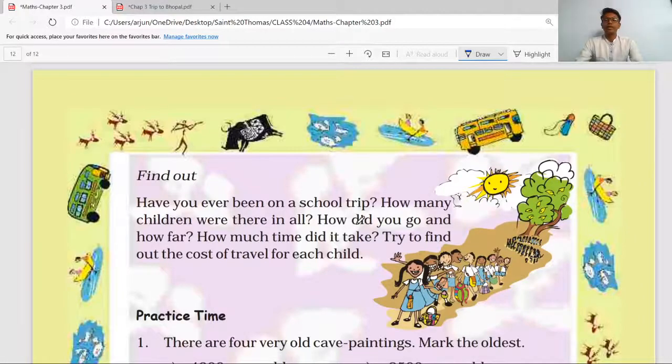Find out, have you ever been on a school trip? How many children were there in all? How did you go and how far? How much time did it take? Try to find out the cost of travel for each child. This is an activity which you can do at your home. It's not compulsory, and it's not compulsory to write this in the notebook.